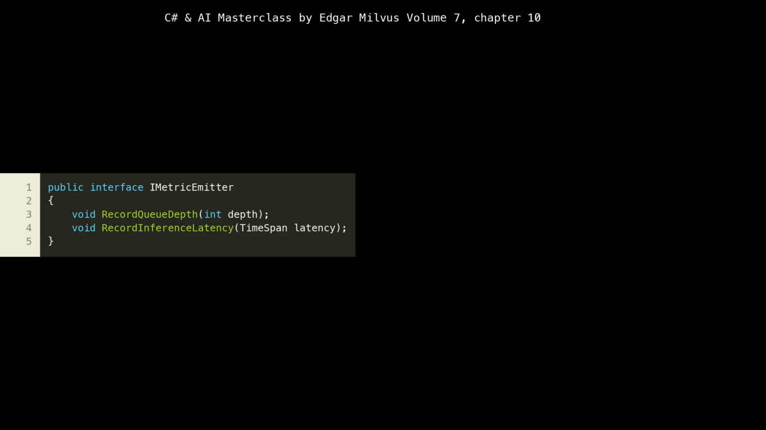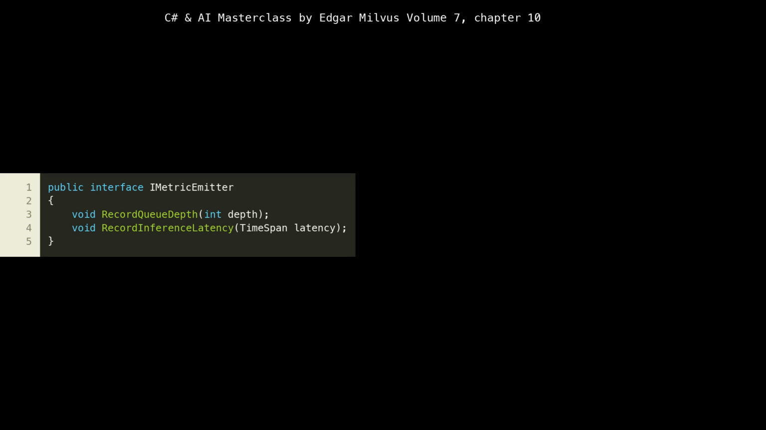Here, we define the IMetricEmitter interface. This is a crucial architectural decision for promoting loose coupling and testability in our microservice. By defining an interface, we abstract away the concrete implementation details of how metrics are recorded. This means our core business logic, such as the AI agent processing requests, doesn't need to know if we're using Prometheus, OpenTelemetry, or a simple console logger. It just needs to know it can record a metric. This adheres to the dependency inversion principle, a cornerstone of robust, maintainable systems, especially in a cloud-native environment where observability backends might change.